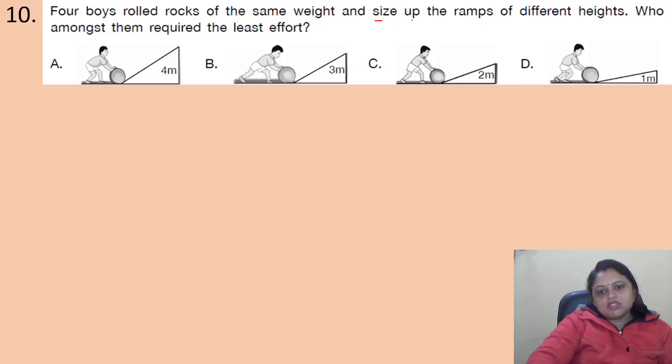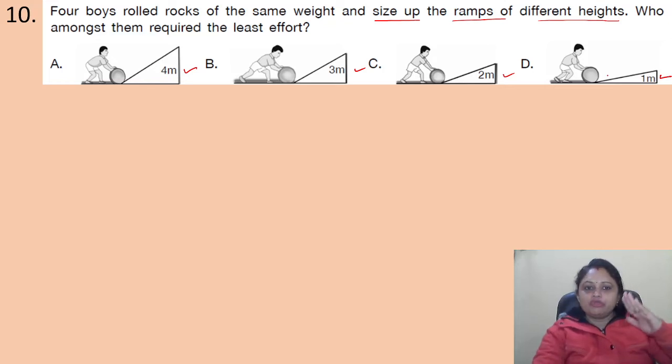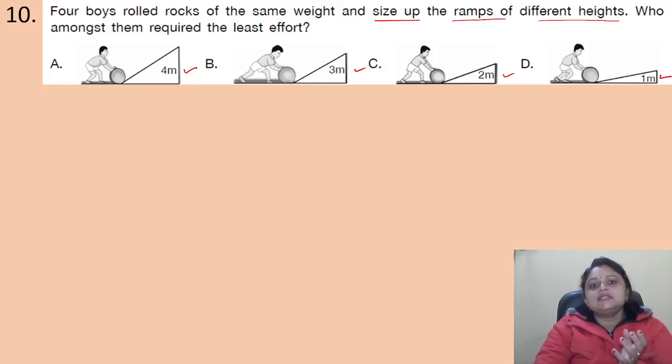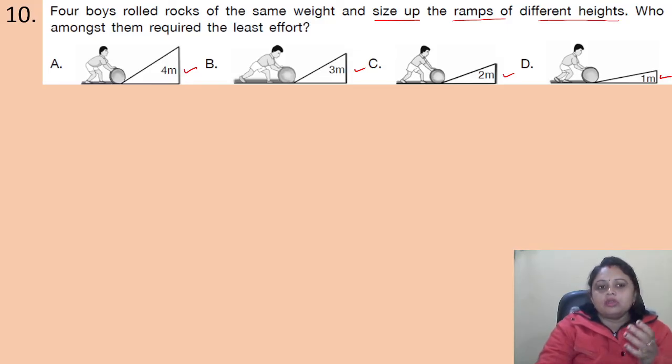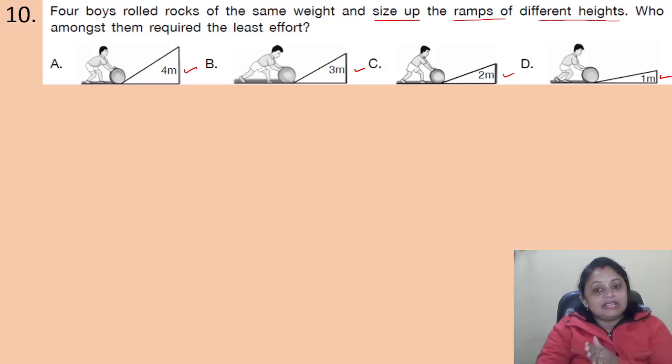So the ramps are of different height: 4 meter, 3 meter, 2 meter and 1 meter. When this boy tries to roll the rock of the same size, then what will happen? In which case does the boy have to give the least effort?